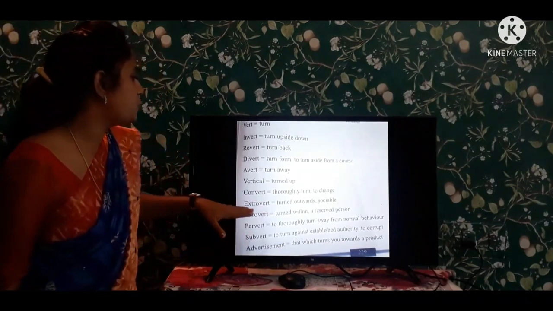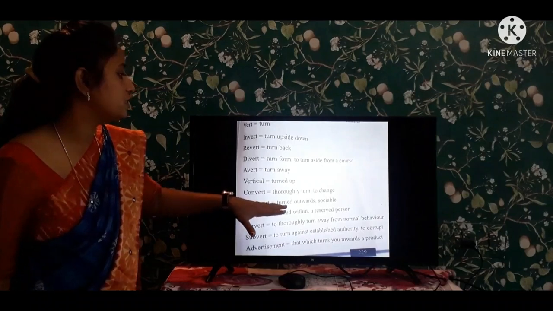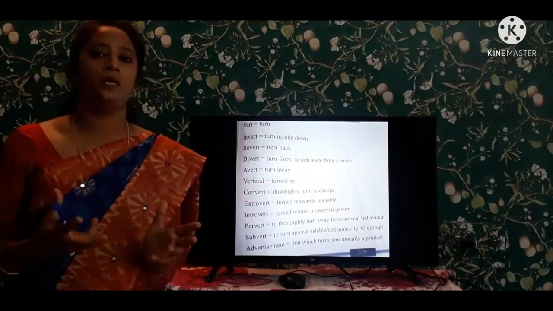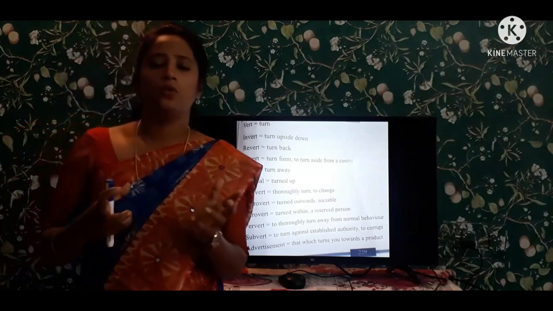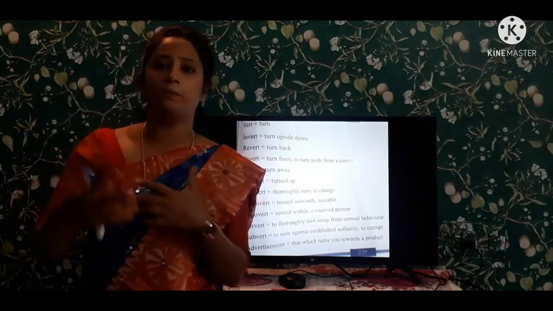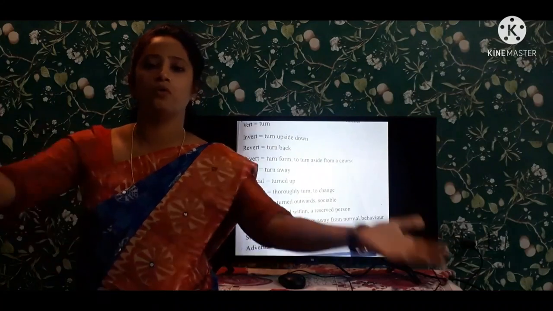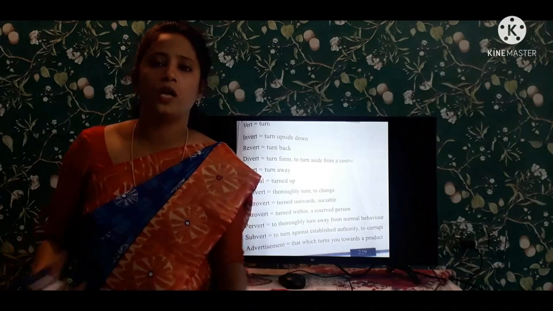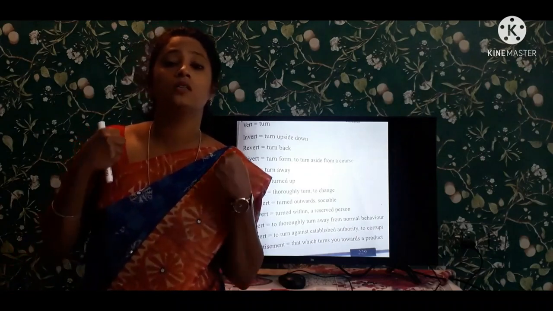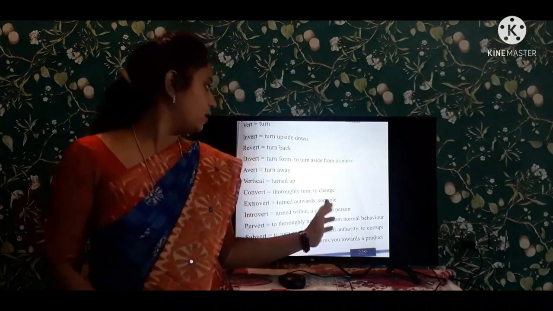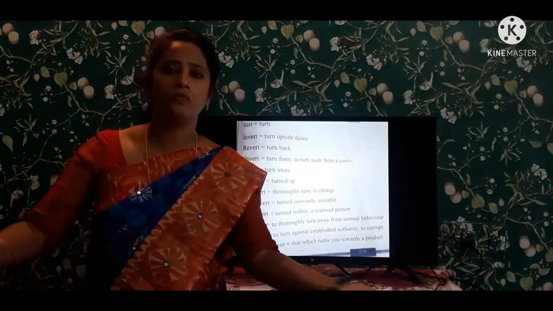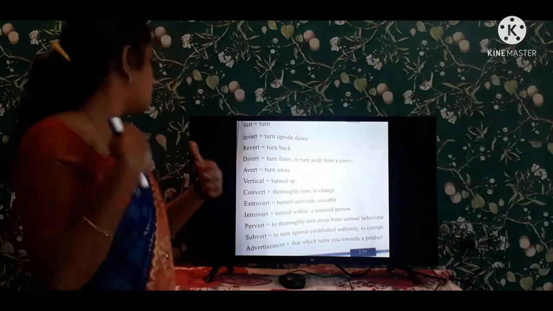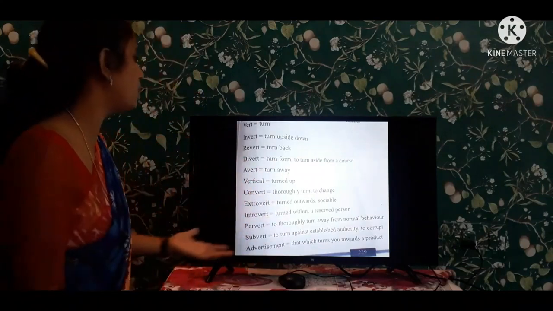Next one, extrovert. Extrovert means turned outwards sociably. So many of the people, they are eligible to talk with the people. They want to show off, they want to impress the people, they want to talk with the people, they have energy to talk with the people, they are sociable, they want to work with people, they want to enjoy with people. So they want to extrovert the people.